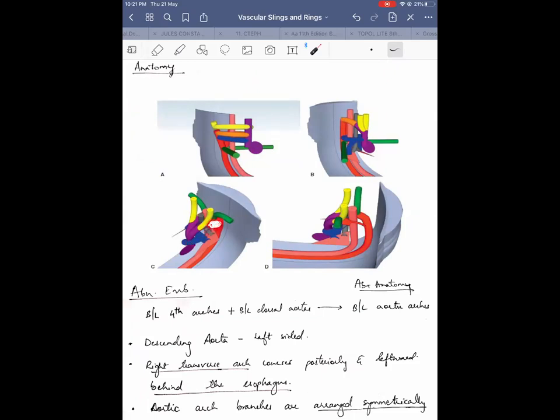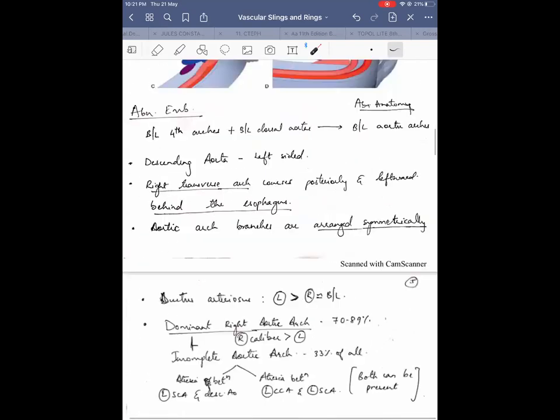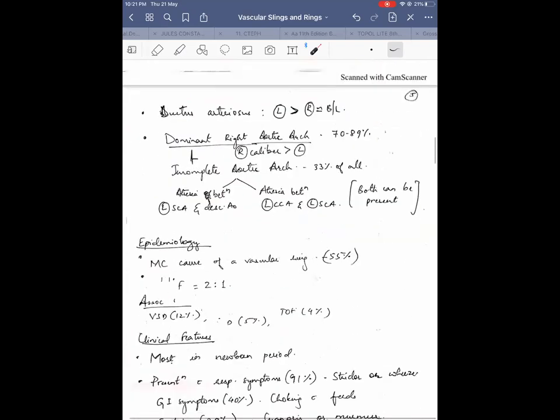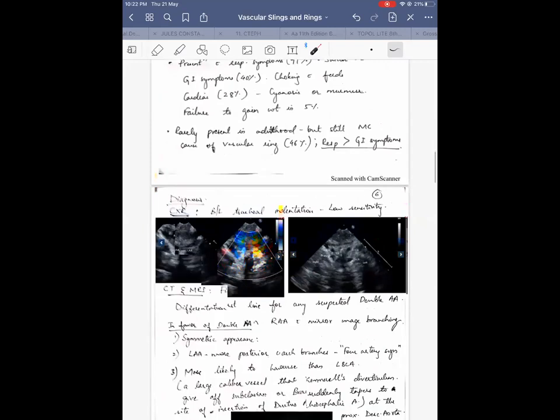This ductus arteriosus promotes more blood flow towards the origin of the subclavian artery, which leads to a swollen appearance of the origin of the subclavian artery. That is called a Kommerell's diverticulum. It's a large caliber vessel, but the distal part of the artery is again normal. I'll come to it later because that is also one of the causes of a vascular ring.